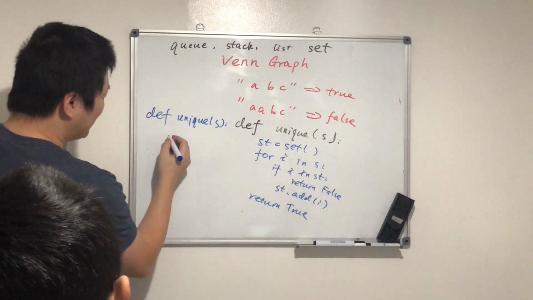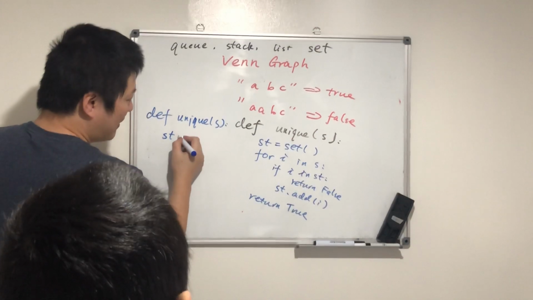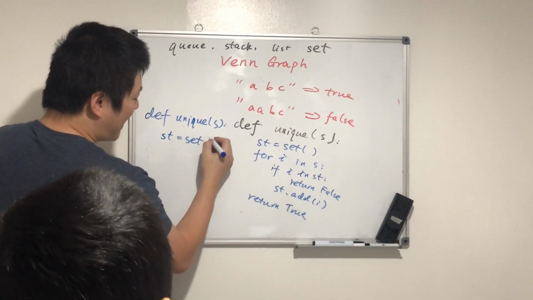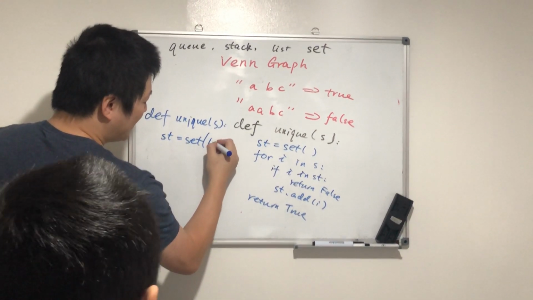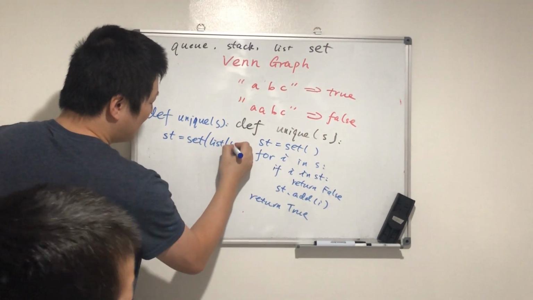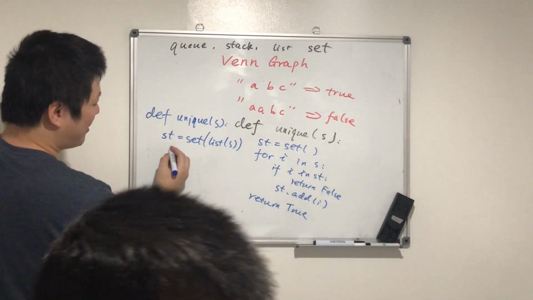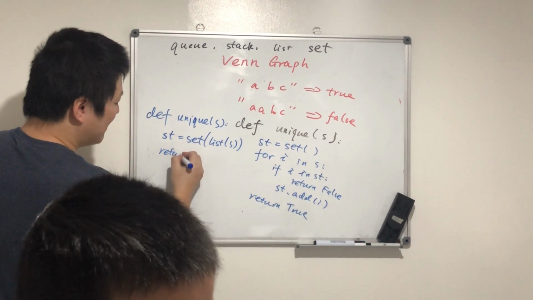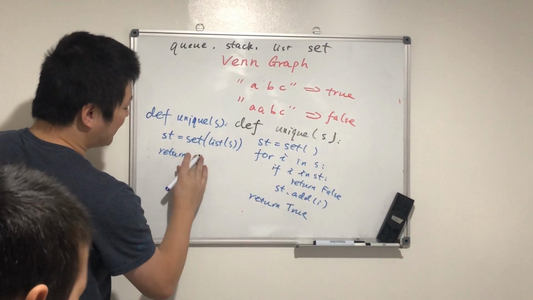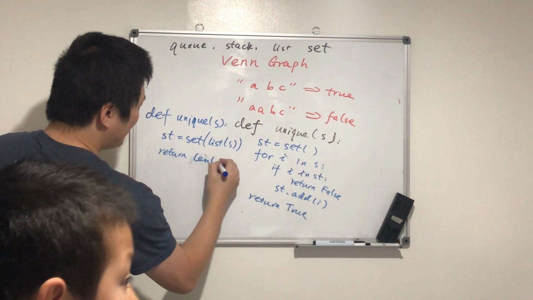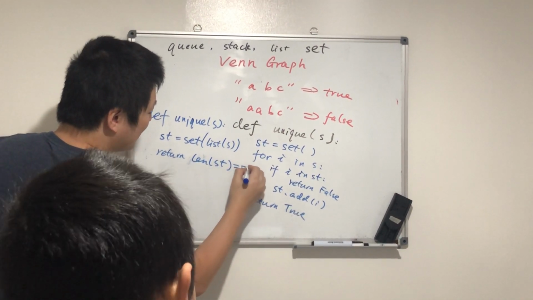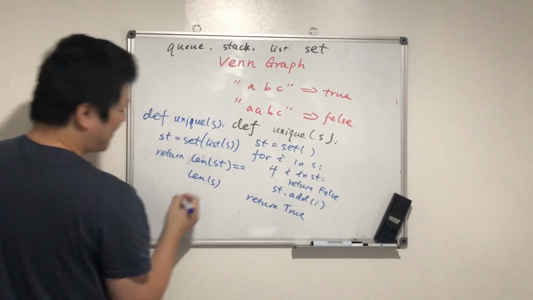We build a set from the string s, and then we just return whether len of the set equals len of s, right?